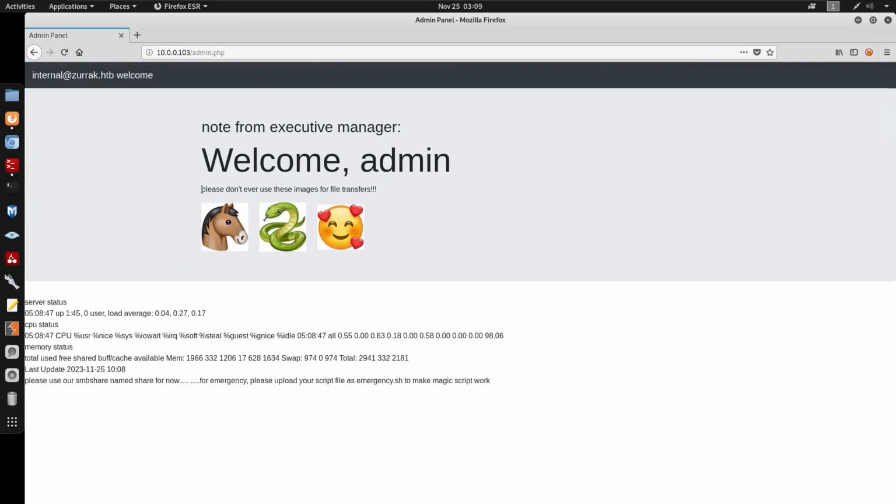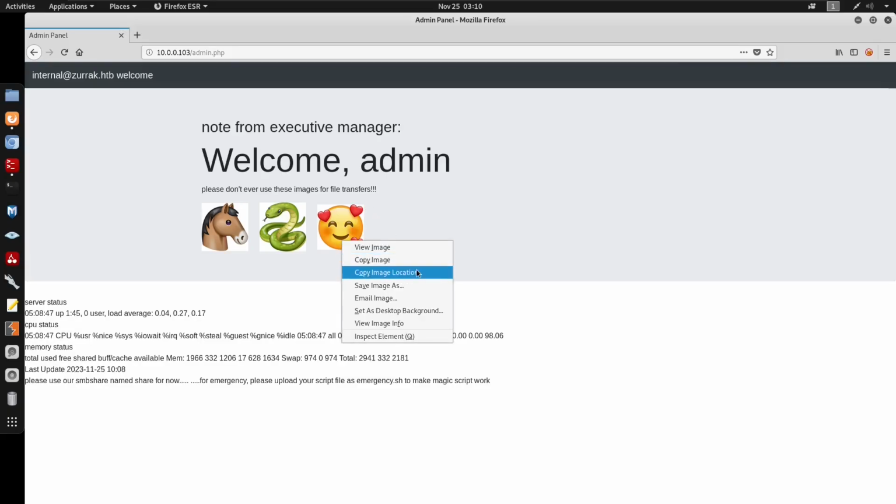So under admin, we do have some images here. I'm guessing there's going to be some stego in here since we have images. It's telling us not to use these images for file transfers. We also do have an SMB share named share. Also, we have a magic script, emergency.sh. Anytime we put an emergency.sh, we can put a bash one-liner in there, and it'll execute under SMB, right? But in this case, we don't have a user, so we can't use the put command under SMB to put the emergency.sh. Also we do have these images here.